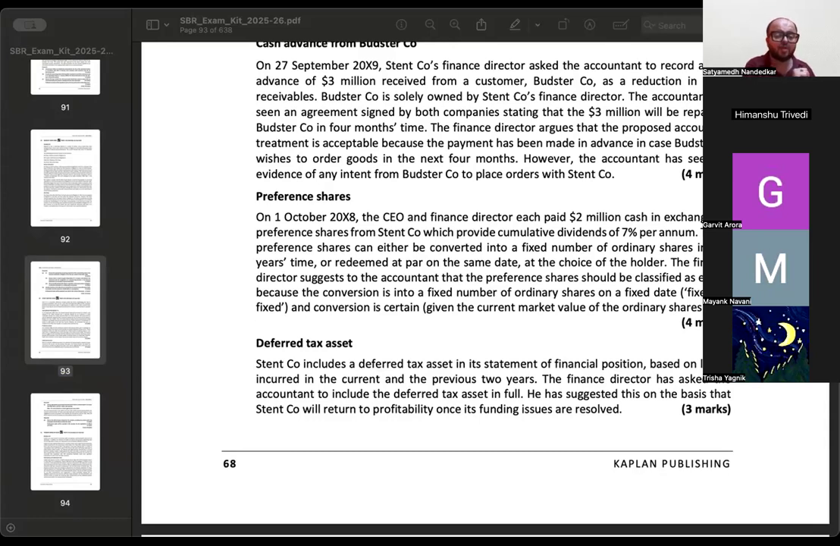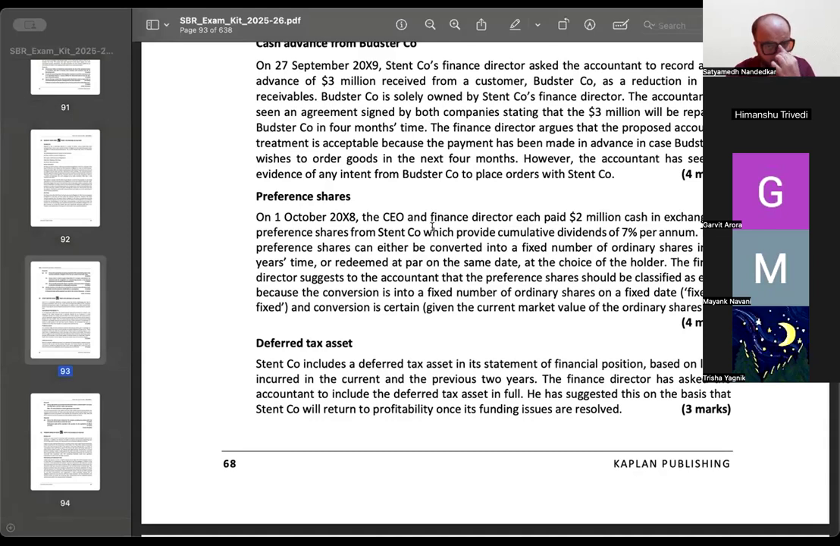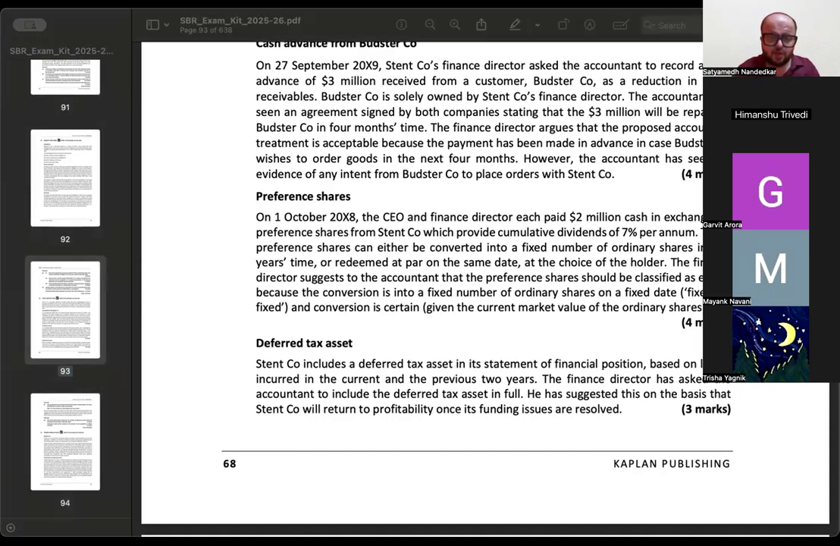There is option to convert it into a fixed number of equity shares in 2 years time or to redeem at par. And choice किसके पास है देखो तो. Who has the choice? Does the company have the choice or does the holder have a choice? Holder has a choice. So ये preference shares जो है इसमें एक redemption element है and there is also a conversion element into equity shares. Ideally, these preference shares should be classified as what? These preference shares should be classified as a compound instrument.